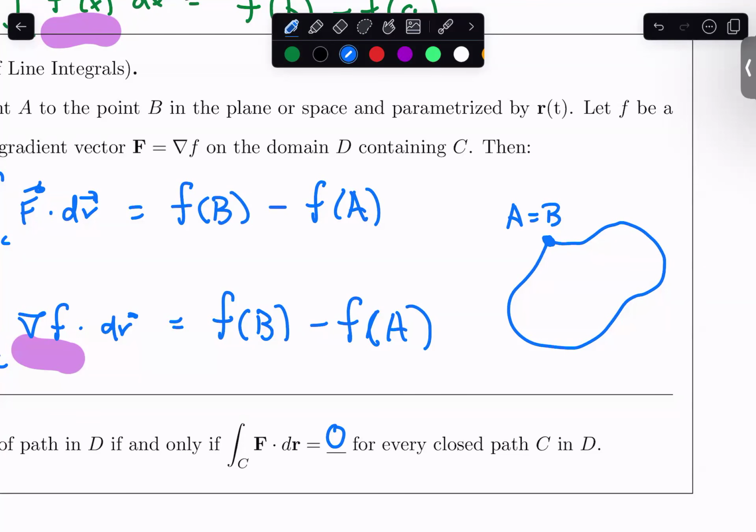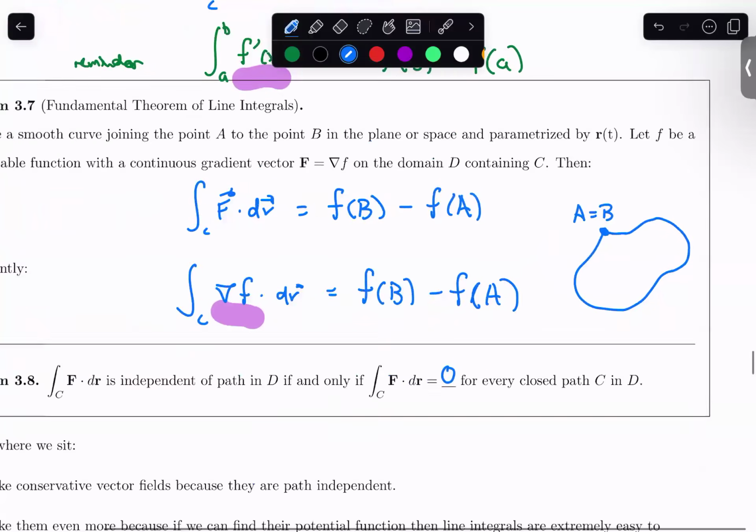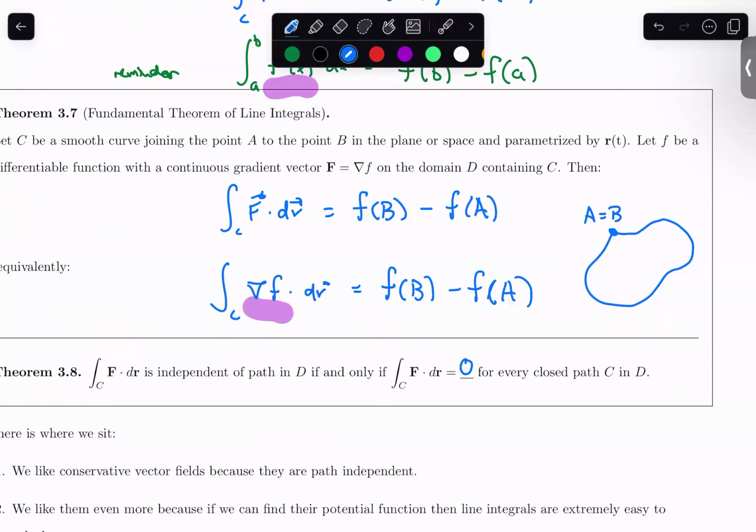All right. So yes, with the fundamental theorem of line integrals, if you have path independence and you have a closed curve, f of b minus f of a is just going to be 0. Because whatever the value is at your starting or ending point, and you could choose a different starting and ending point, maybe we parameterize it in a different way and we start and end over there, still, because it's the same value, whether it's 14 or 100, f of b minus f of a, 100 minus 100, is still 0. So yes, question.